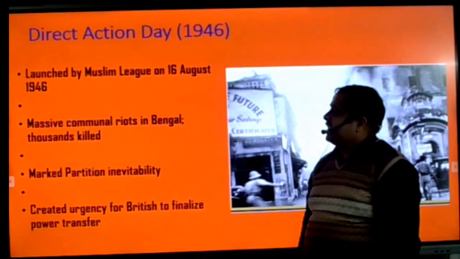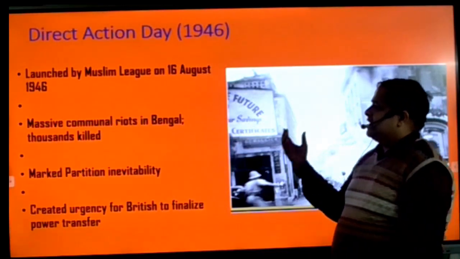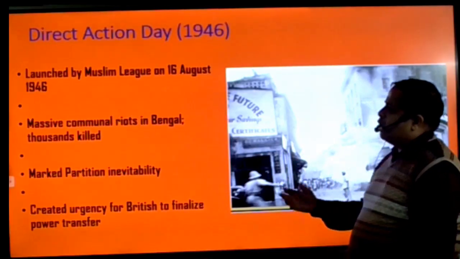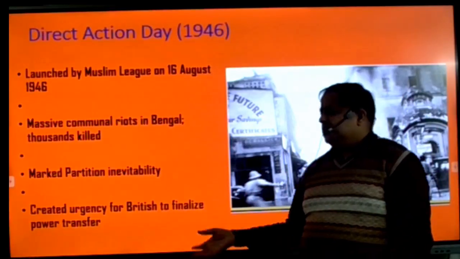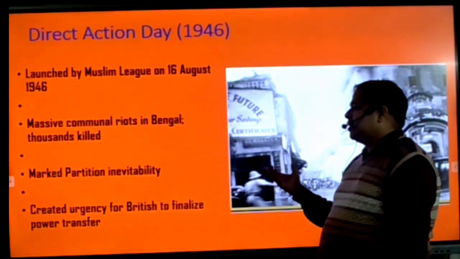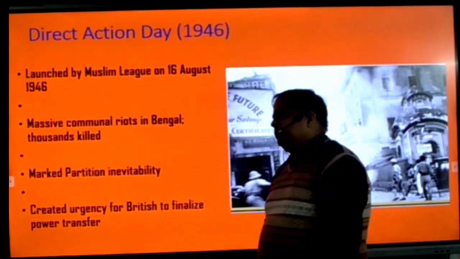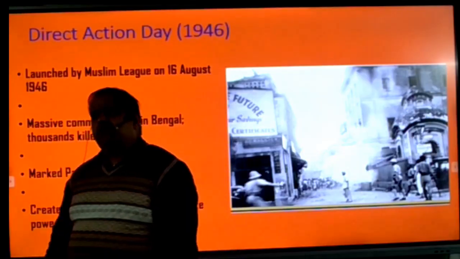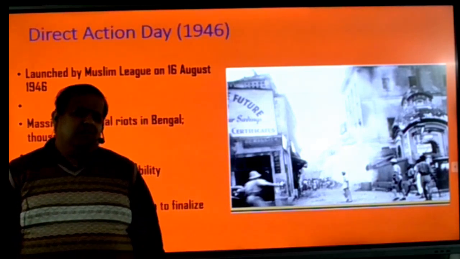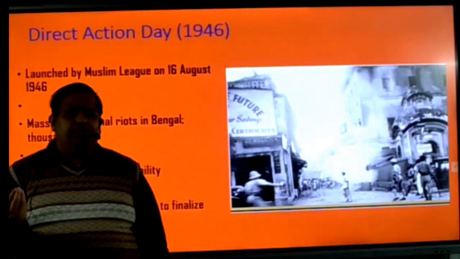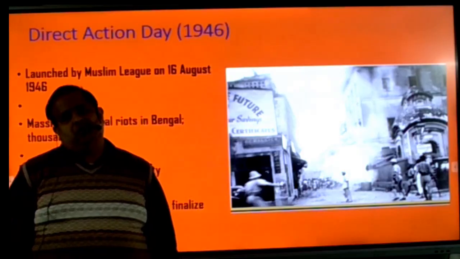Here, the Direct Action Day took place, launched by the Muslim League on 16 August 1946. Massive communal riots in Bengal. Thousands of people were killed. Many thousands of women were raped. Small children were killed. It marked the inevitability of partition, creating urgency for the British to finalize the power transfer. Here, beta, everything became ruin. Humans became animals, and they killed. Beta, due to some political people's slogans, how far humanity had gone.